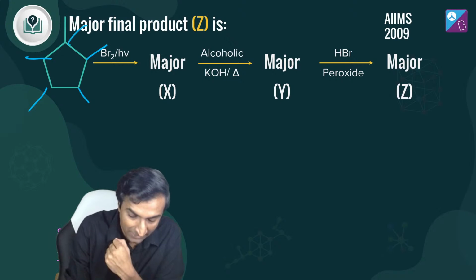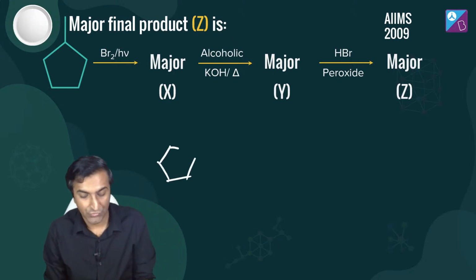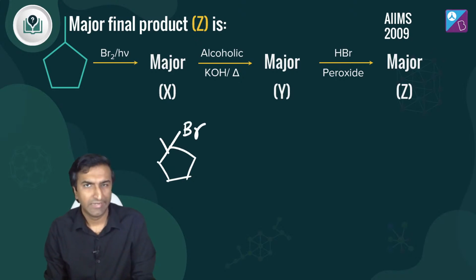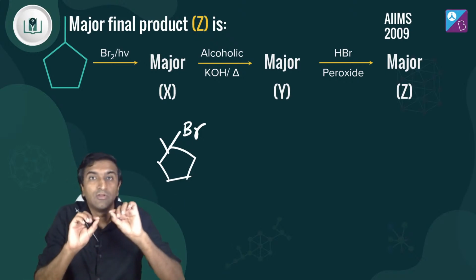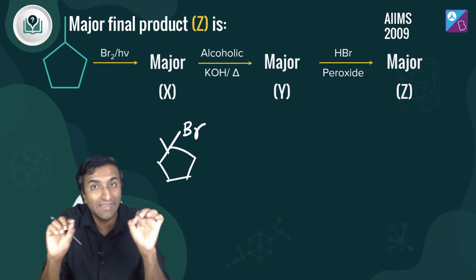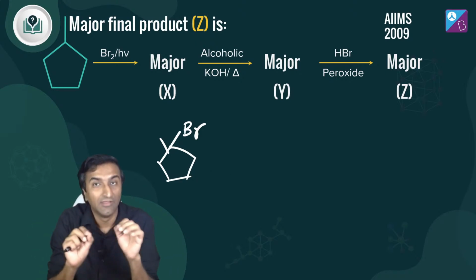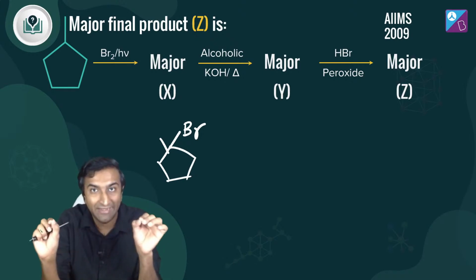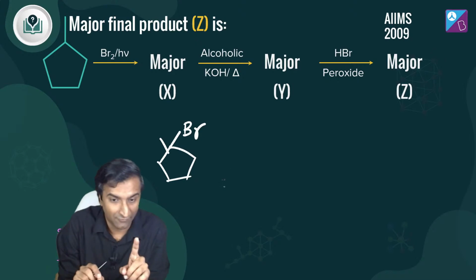Now, bromine could get added on anywhere. यहाँ पे, यहाँ पे, यहाँ पे, anywhere. But it's going to get added on to the more substituted part, okay, which is right over here. ये हमने right in the first session we did this. The easiest way to make a haloalkane is to just provide enough energy by light, cleave the bromine bond. It's homolytic cleavage. Okay, free radicals are formed, और उससे 1 मोल मैंने दिया तो सिर्फ इतना बनेगा. Major product we are asking for.